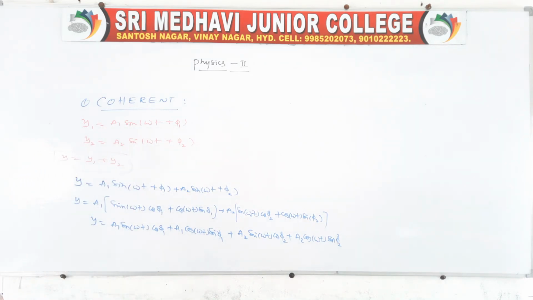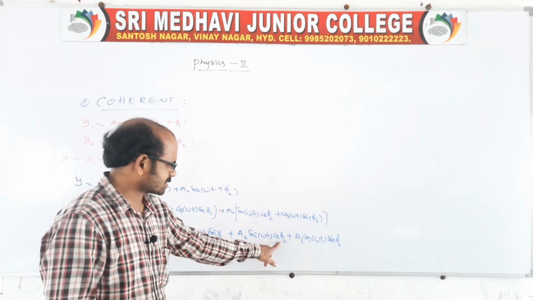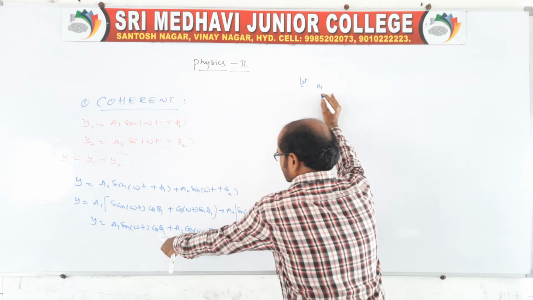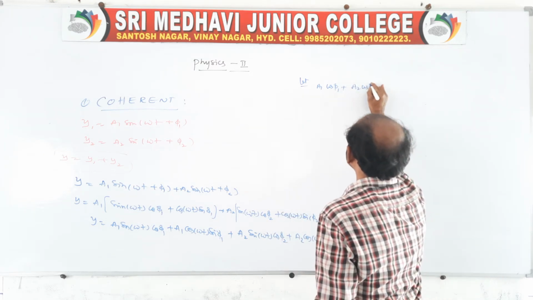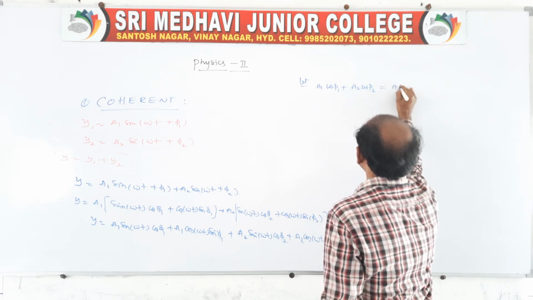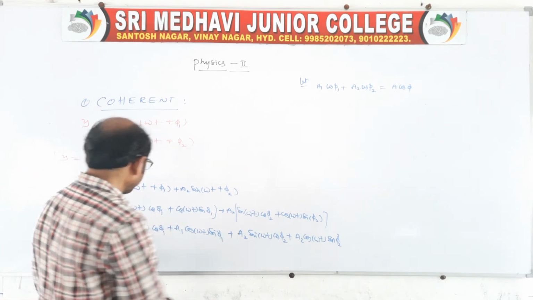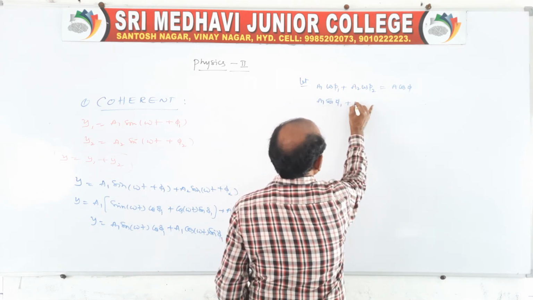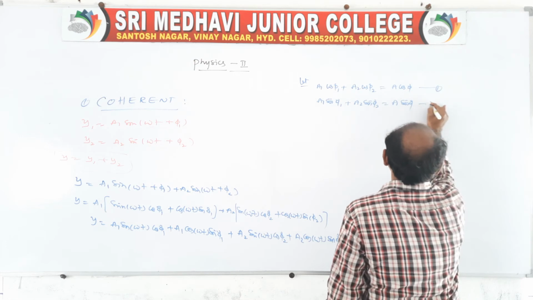After this multiplication, we can assume like this: take a1 cos phi 1 plus a2 cos phi 2, and let us assume it is equal to A cos phi. Second, a1 sin phi 1 plus a2 sin phi 2 is equal to A sin phi. This is equation 1, and this is equation 2.